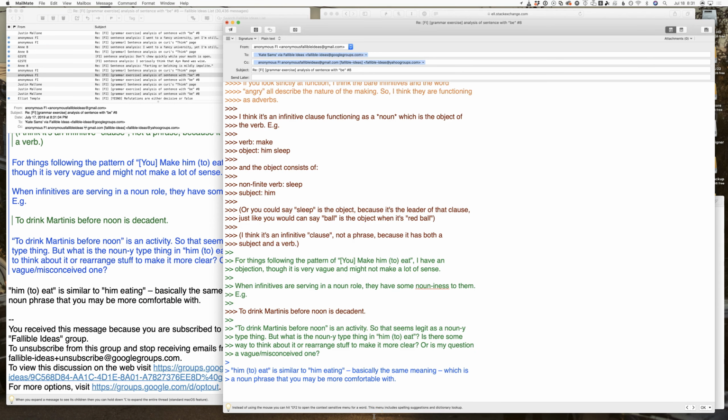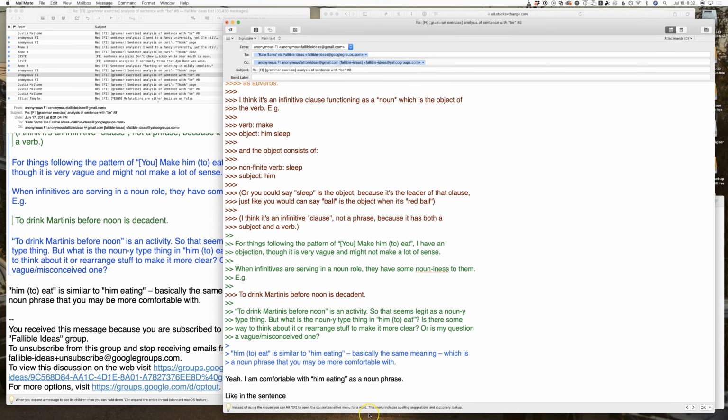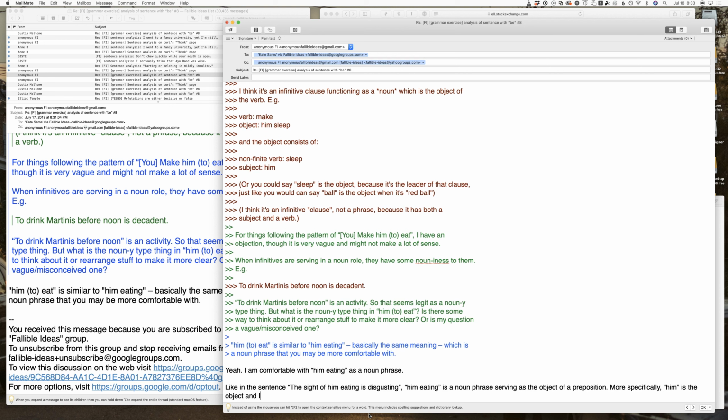So I see how him eating is a noun phrase. Like you could say, like in the sentence, the sight of him eating is disgusting. Him eating is serving as the object prepositional phrase, or actually, him eating is a noun phrase serving as the object of a preposition. More specifically, him is the object, and I think eating is a participle